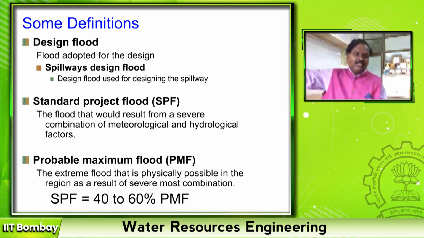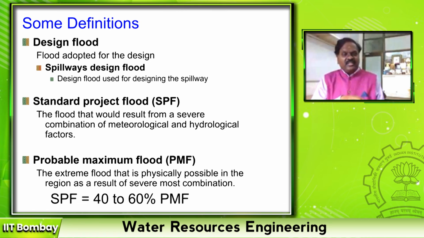Definitely the upstream flood is going to come and join with the floods happening at the lower side. So then my project flood at the lower side will be more than the project flood on the upstream side. Right? Standard project flood is also based on the catchment area and location.